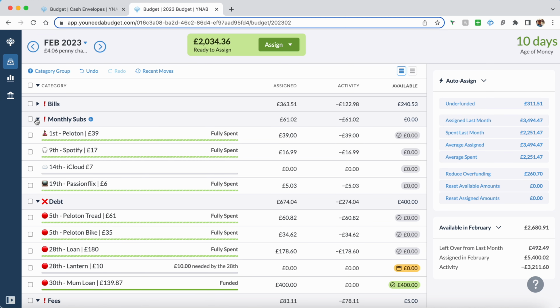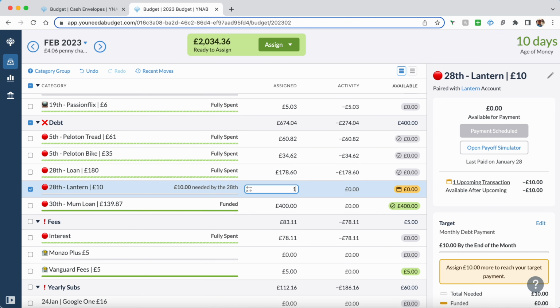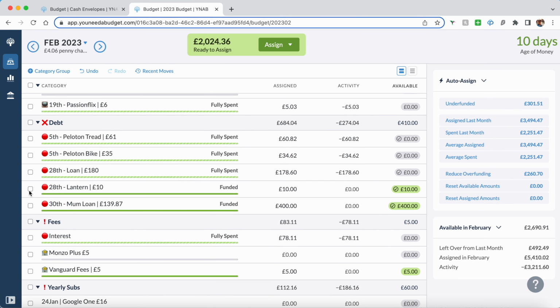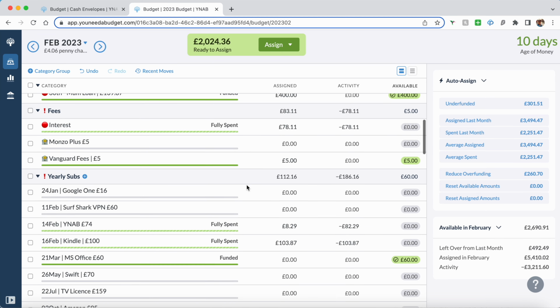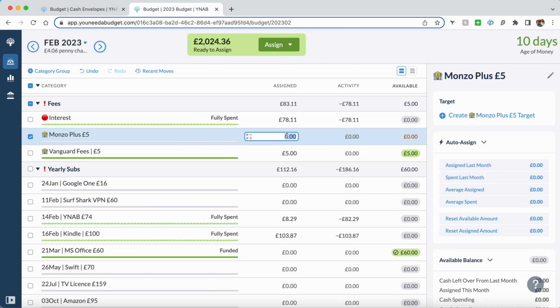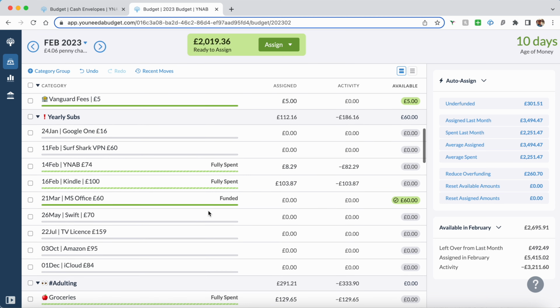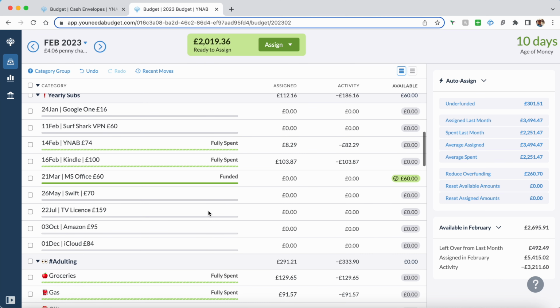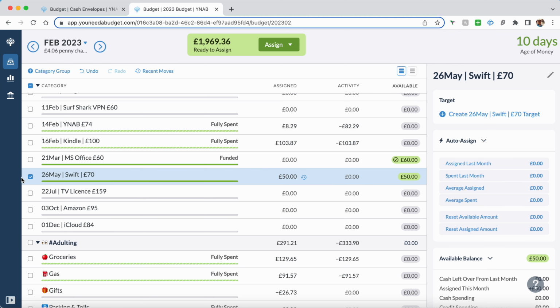All my monthly subscriptions are fine for this month. Debt payment, this one needs to get covered for this month. I currently have a free trial of Monzo Plus, and I'm not entirely sure if I want to keep it or not, so I'll put £5 in case I do want to keep running it. My yearly subscriptions, my next one's not till May, so let's put £50 into that.